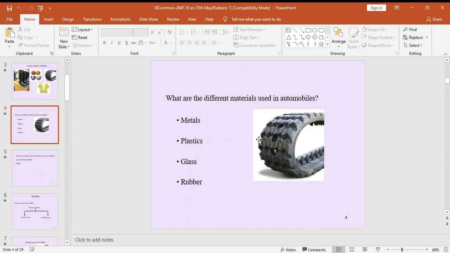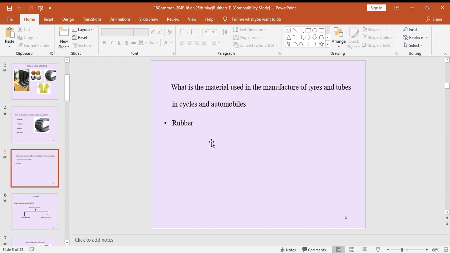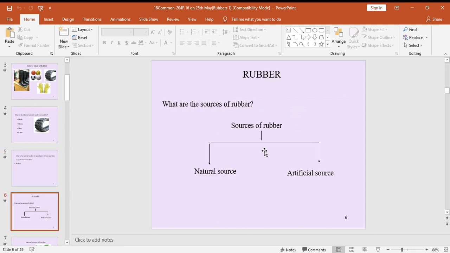This is the introduction part, that's why I'm not giving time. Now, source of rubber: natural source and artificial source. We should discuss natural source first.